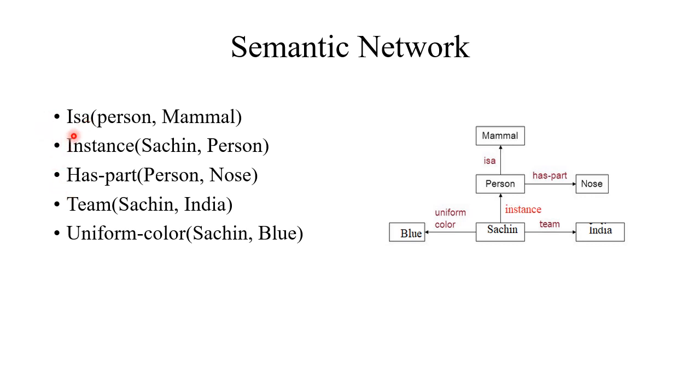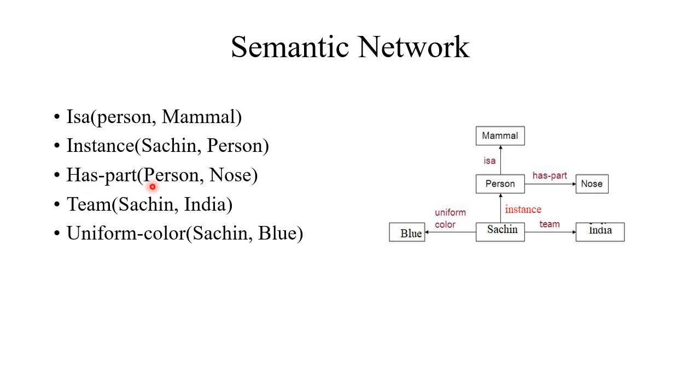When we get a question like this, we have to first identify the concepts and relationship. Is a person mammal? Here the two concepts are person and mammal. That is represented here, mammal, person. Now these two concepts, person and mammal, are related by a relation is a. Person is a mammal. Instance: Sachin, person. Sachin is an instance of class person.